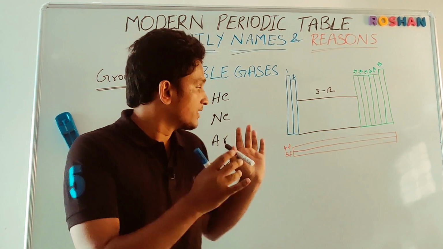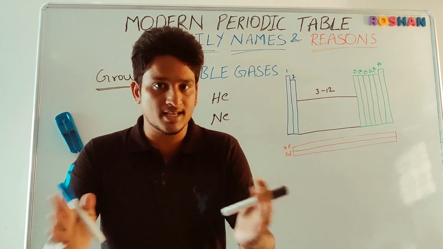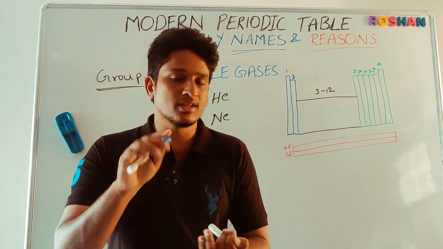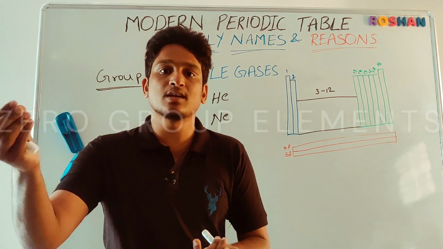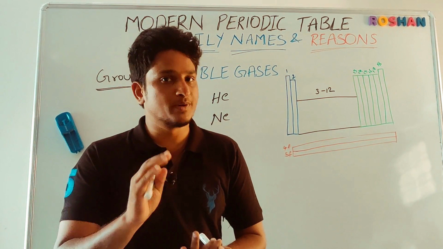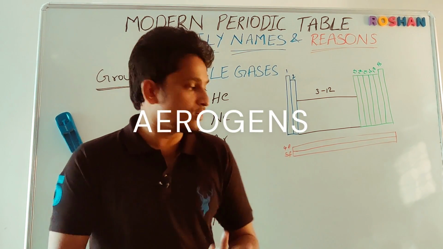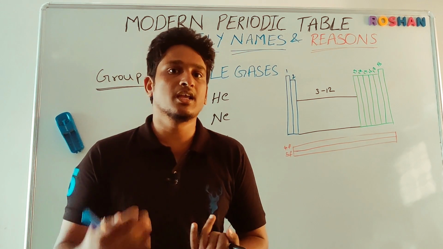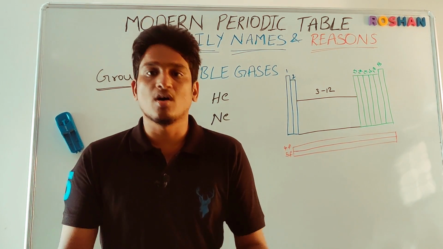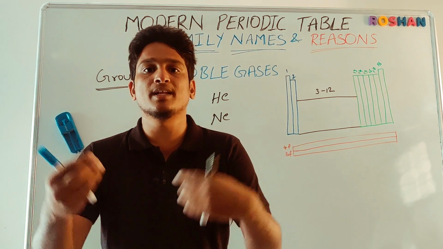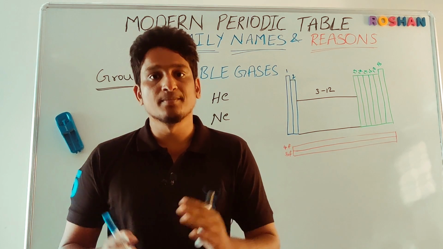And these group elements are also called as inert gases. The meaning of inertness is also the same. And their valency is 0. So that's why these elements are also called as zero group elements. And zero group is the old notation of IUPAC group number of this group. And these elements are also called as aerogens. Why? Because if you check all these elements, helium, neon, argon, krypton, xenon, all these elements are gases. So all these gases form air. Aero means air. Gen means generator. So that's why these group elements are also called as aerogens.